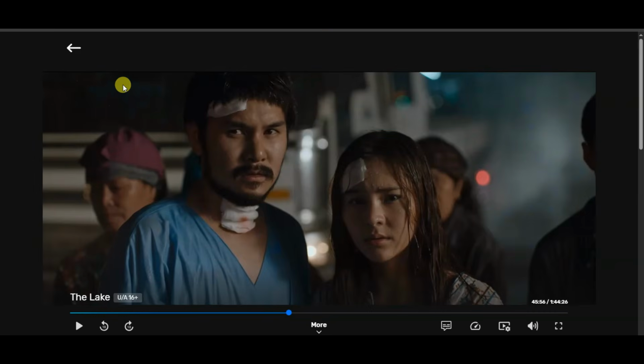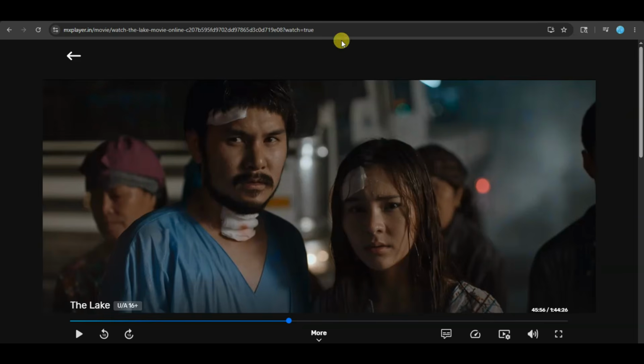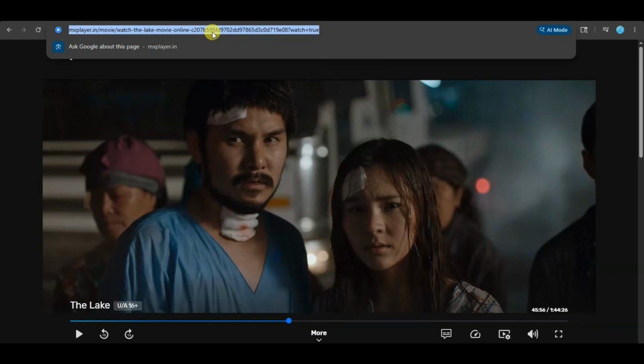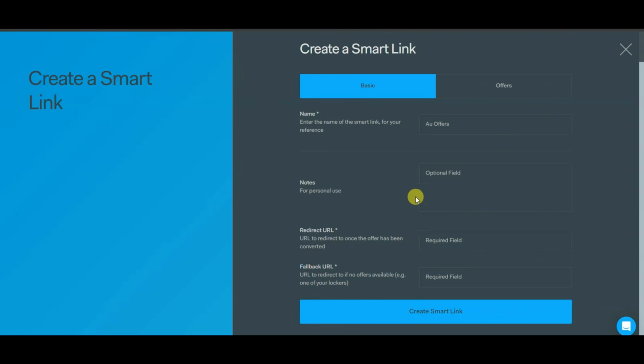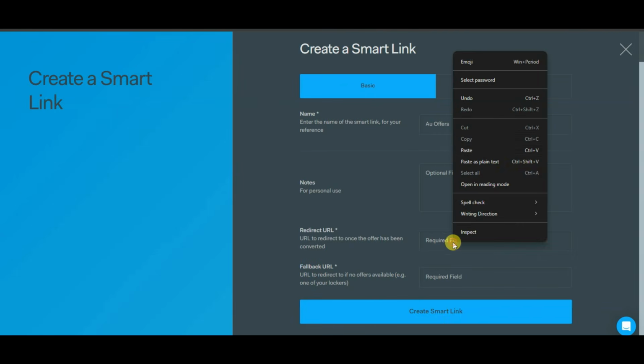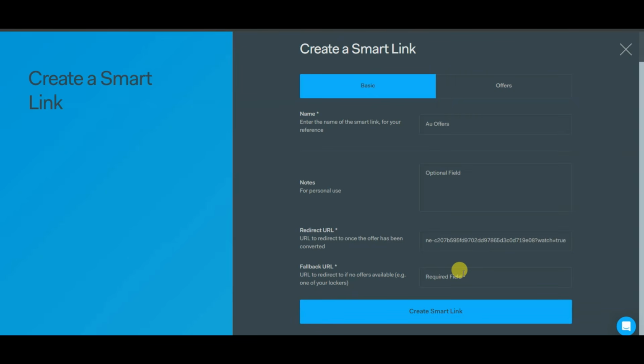You can go on MX Player platform. Here is showing URL of this movie. You can copy this URL. Now go on OgAds network. You can paste here that movie URL. Guys, you can log here any kind of URL.